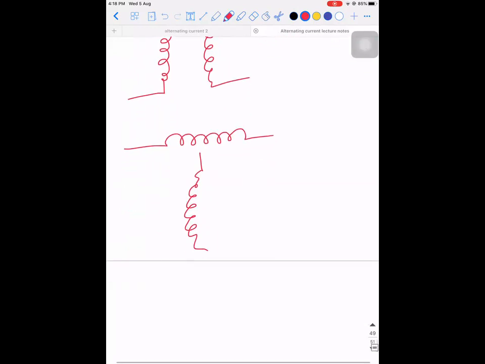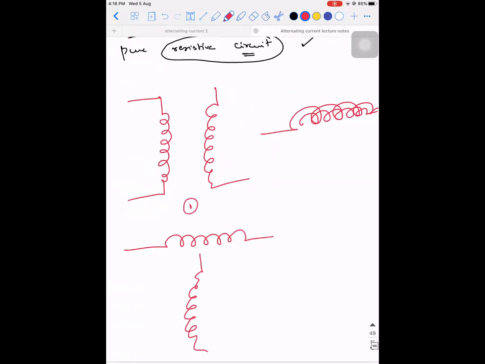So I've given you three cases, 1, 2, and 3. Tell me, out of these three cases, in which case do you think the mutual inductance will be maximum? Third case. Why third case? Because distance of separation is less. Distance of separation is less, and moreover, they are sharing the same axis.